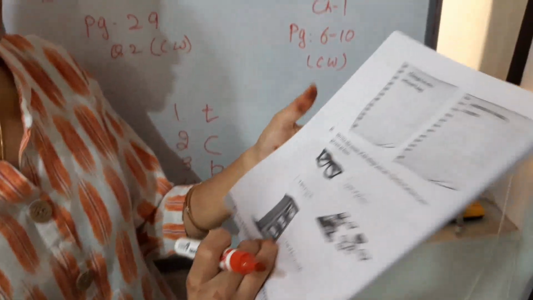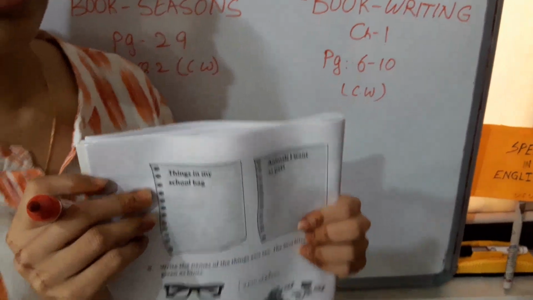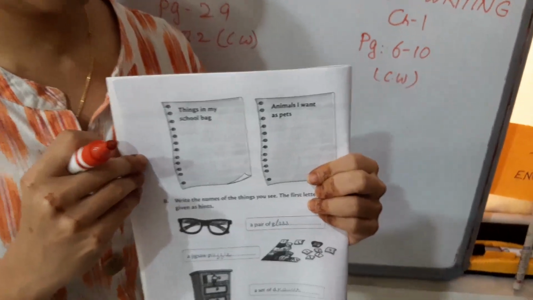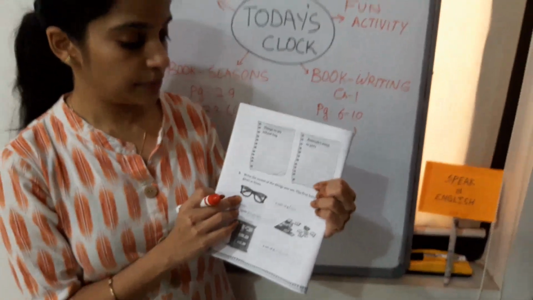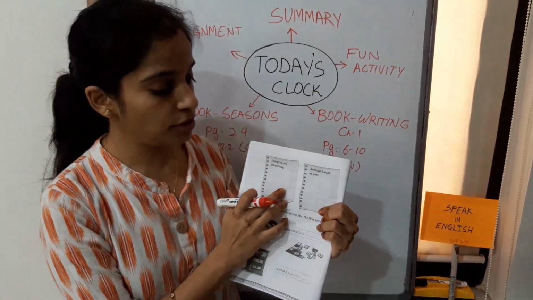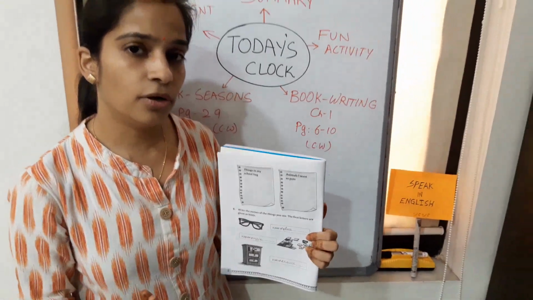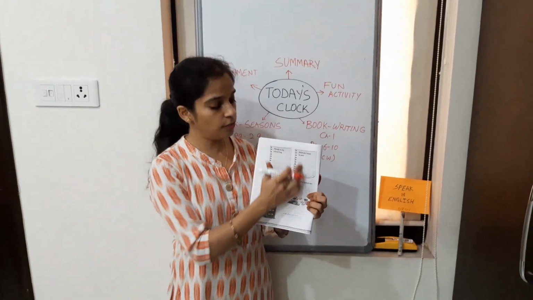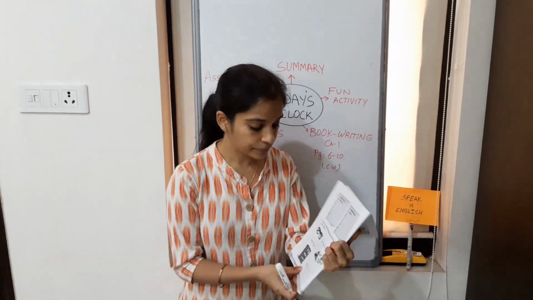Next will be things in my school bag. What is there in your school bag? Books, stationery pouch, tiffin box, water bottle, all these things. Next, animals I want as pets. So it can be a dog, a rabbit, or whatever you want to write. So this will be your homework. I'll be telling you later.